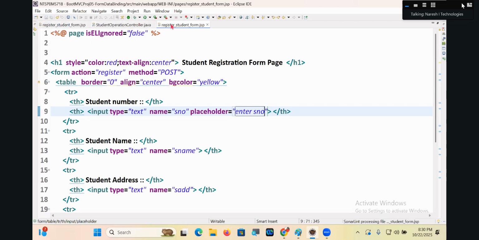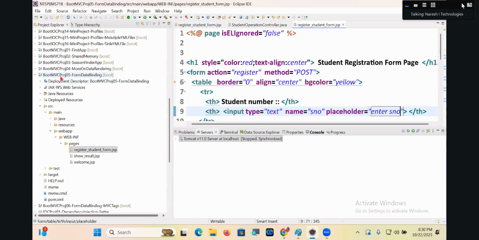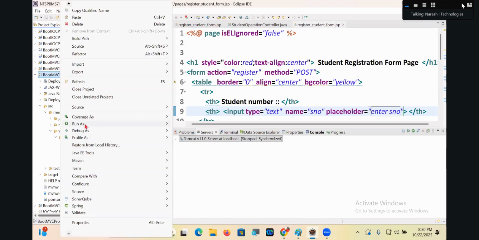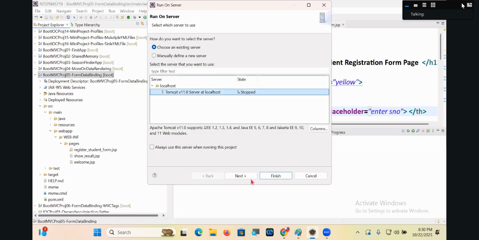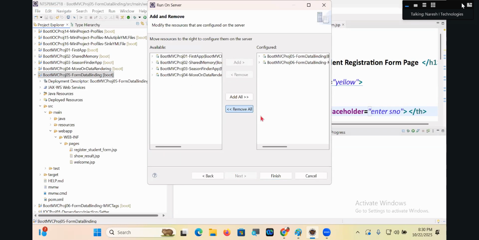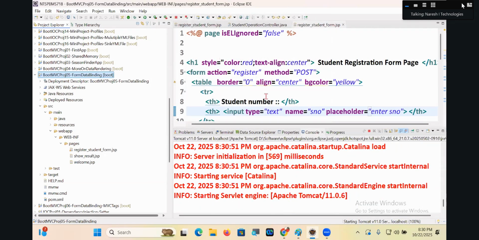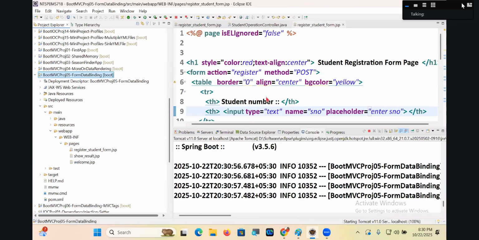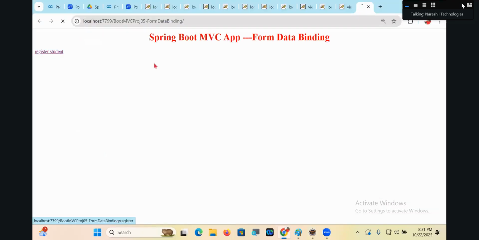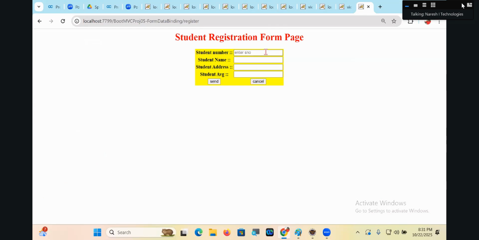Right click, run on server, say next, say finish. Register student. This is coming now. This is not possible in Spring MVC tags. There is no attribute at all. That's only a keen observation, guys, not a big thing.